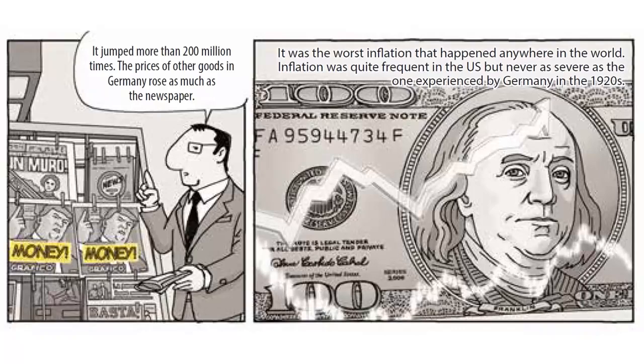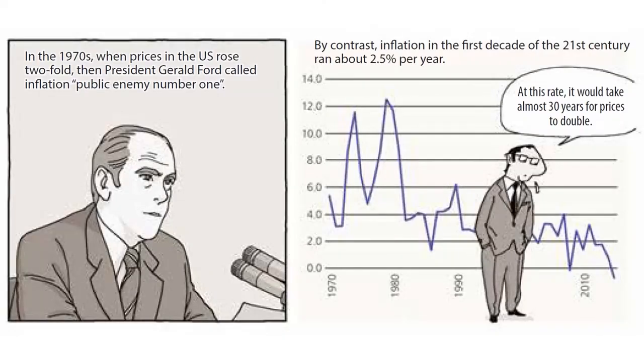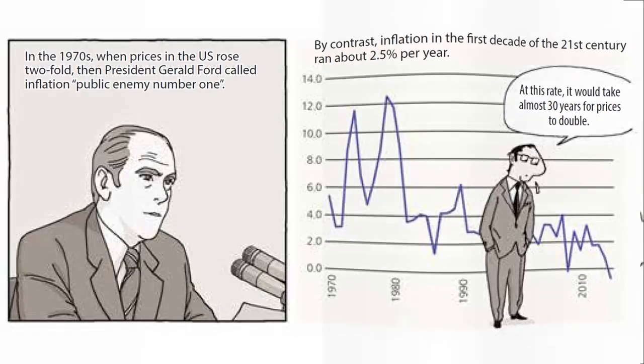Inflation was quite frequent in the US but never as severe as the one experienced by Germany in the 1920s. In the 1970s, when prices in the US rose twofold, then President Gerald Ford called inflation public enemy number one. By contrast, inflation in the first decade of the 21st century ran about 2.5% per year. At this rate, it would take almost 30 years for prices to double.